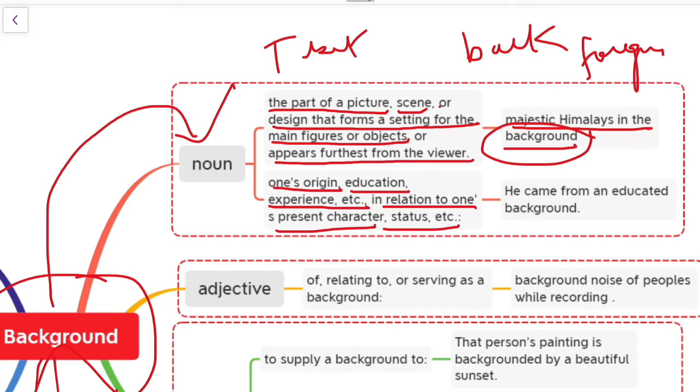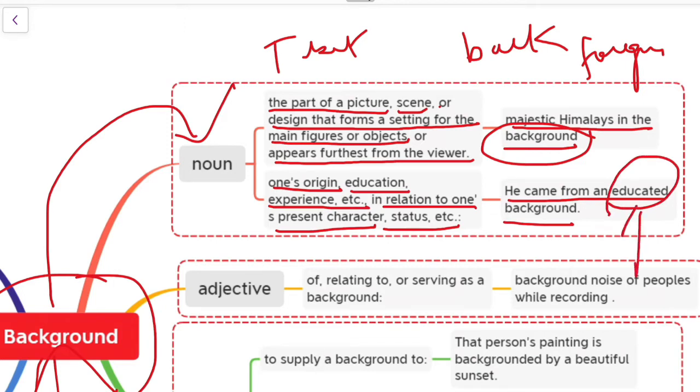We can use background in that context, such as he came from an educated background. That means suppose we are talking about a person and someone wants to know whether that person is humble or not, educated or not, okay to work with or not. So the other person suggests that he came from an educated background.